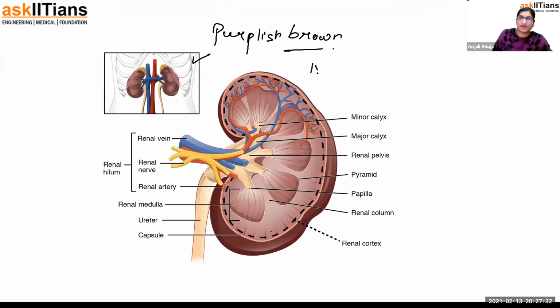Its weight is nearby 150 gram. It is having nearby 12 centimeter in length. Yeah, and about 6 centimeter thick, or widthness, you may say. 6 centimeter widthness.